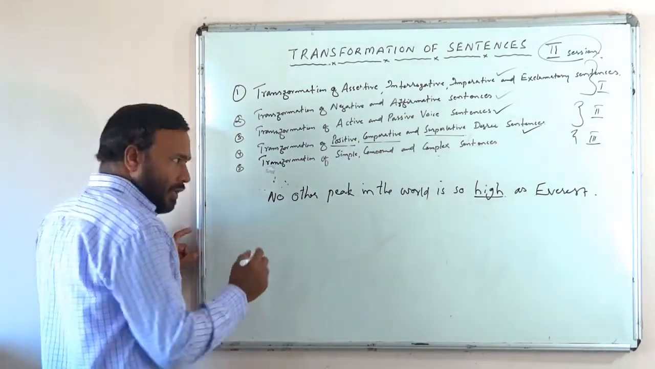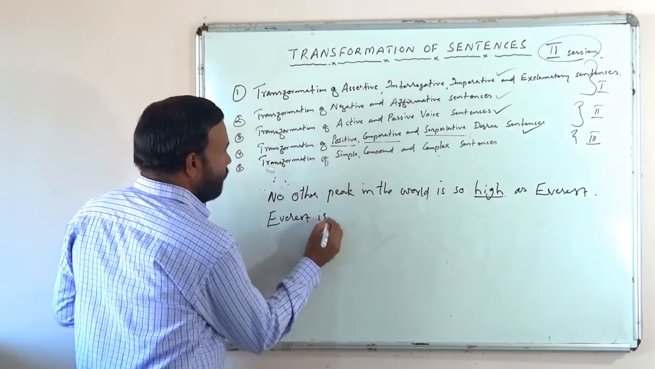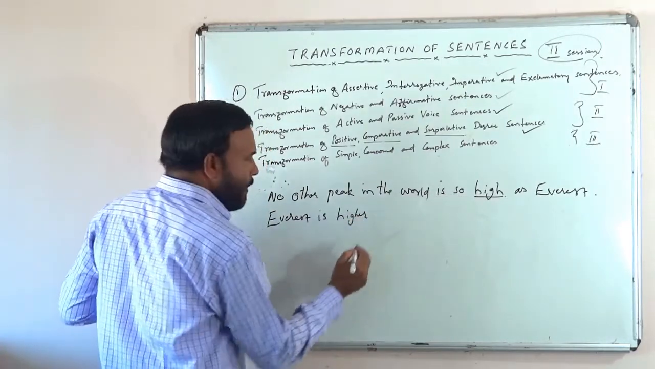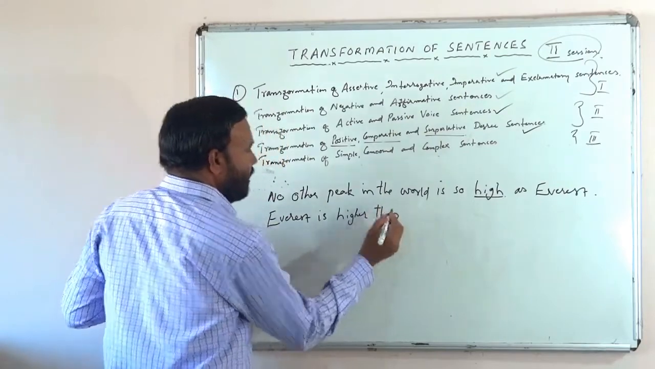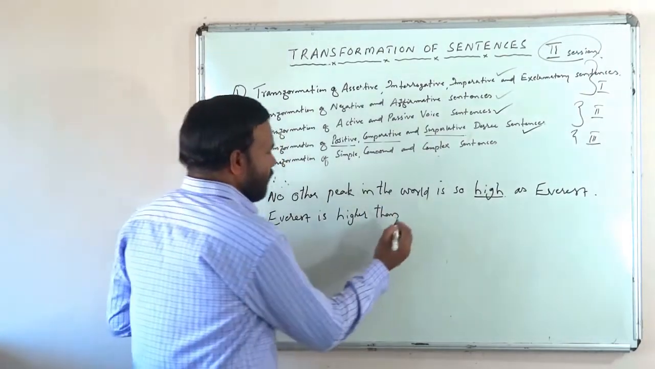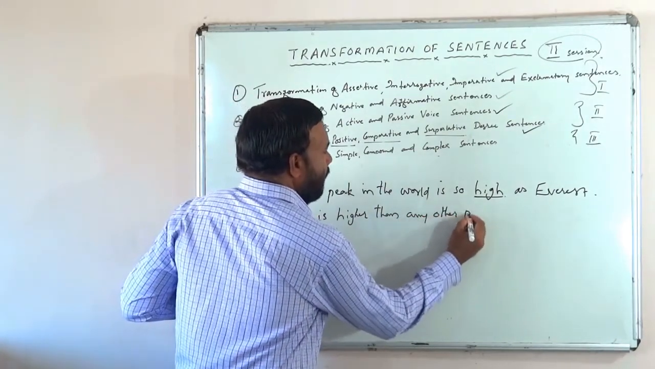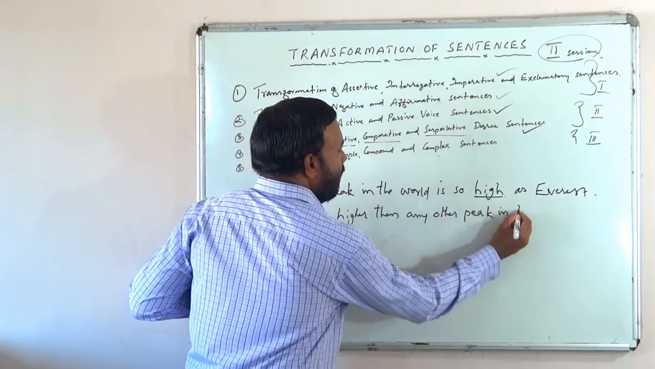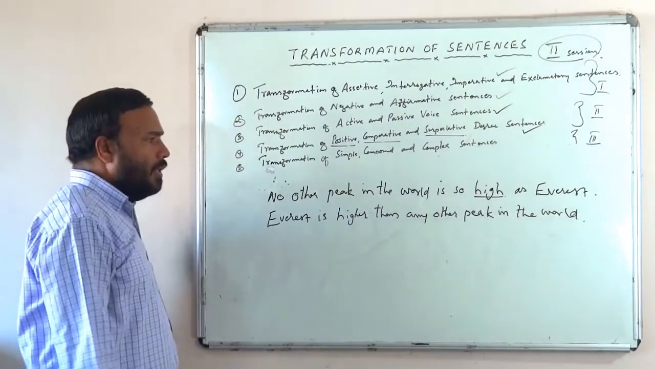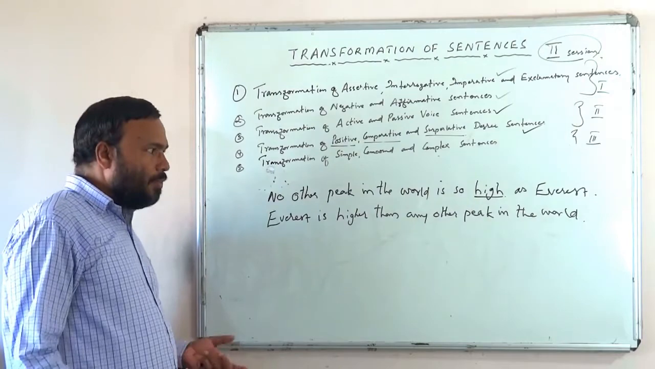We have to start with Everest, isn't it? Everest is higher than what? Everest is higher than any other peak in the world. No other peak in the world is so high as Everest means Everest is higher than any other peak in the world.